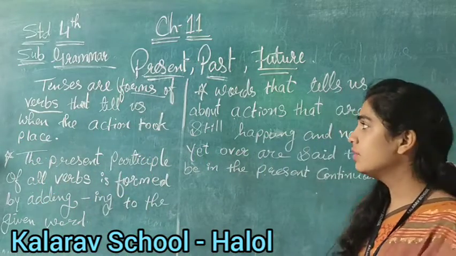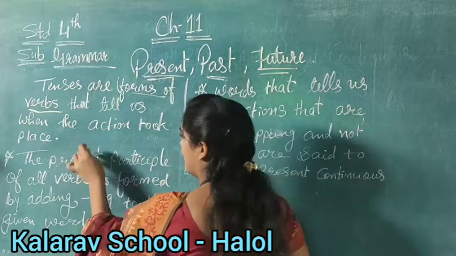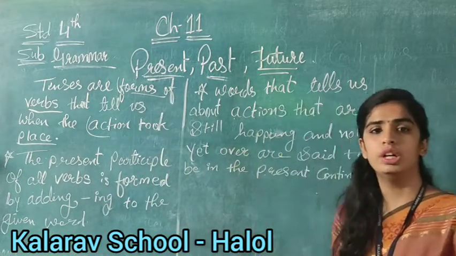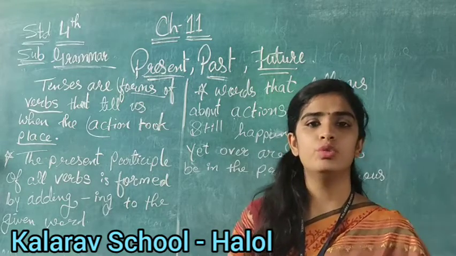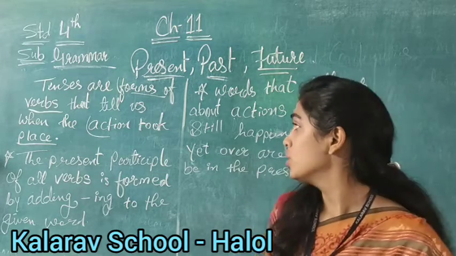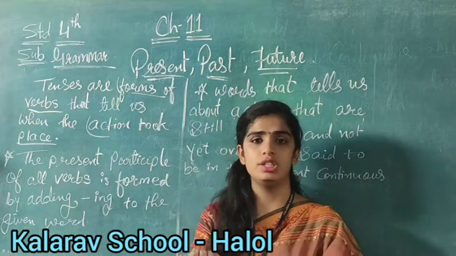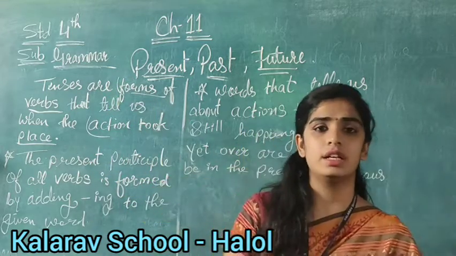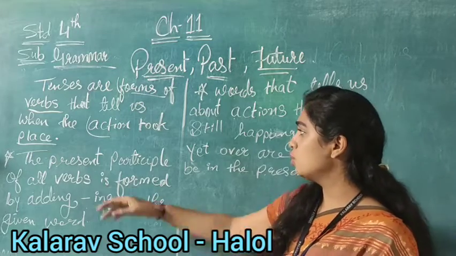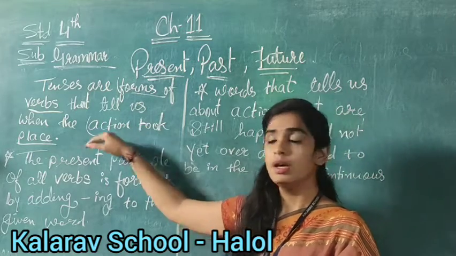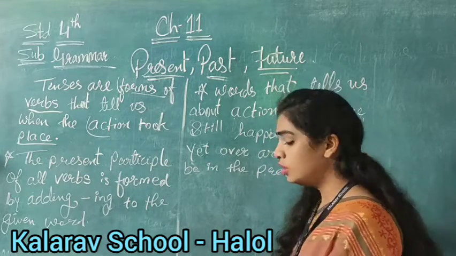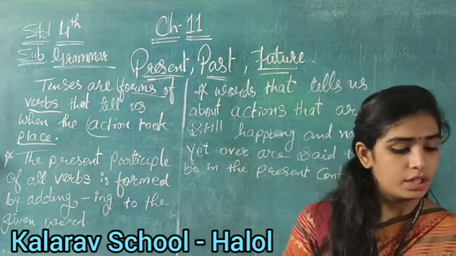They are known as the forms of verbs because they tell us which action took place when. For example, you are watching TV, right? So, this is an action, you are watching TV, okay? So, the simple present tense helps us to know which action is taking place at what time, right children? Okay, so see the next line.